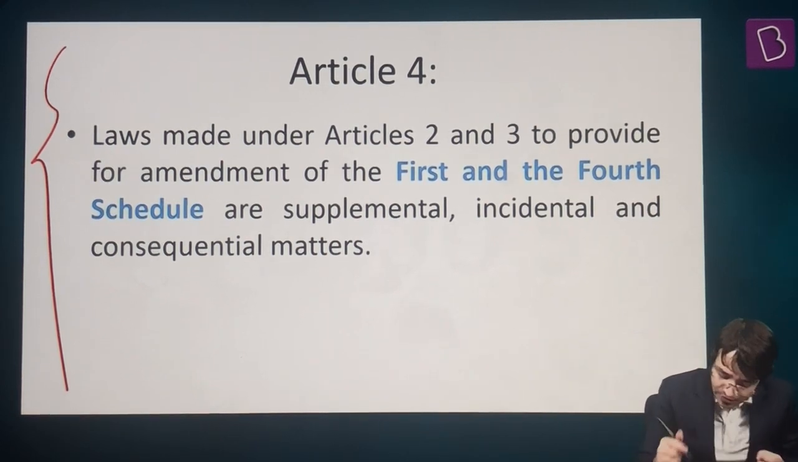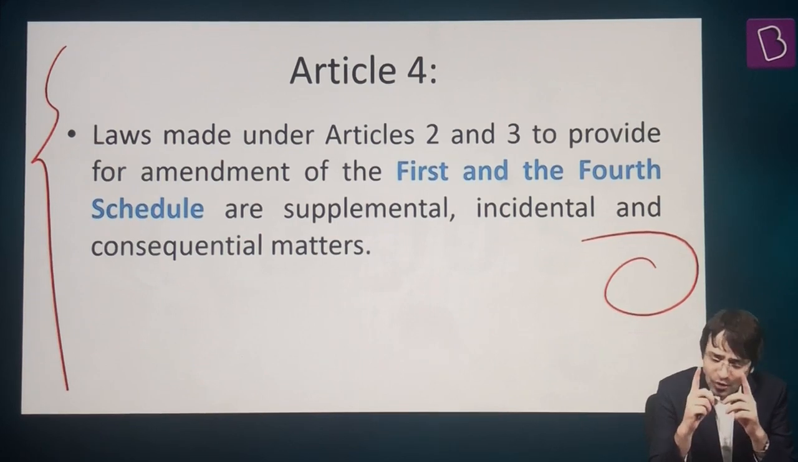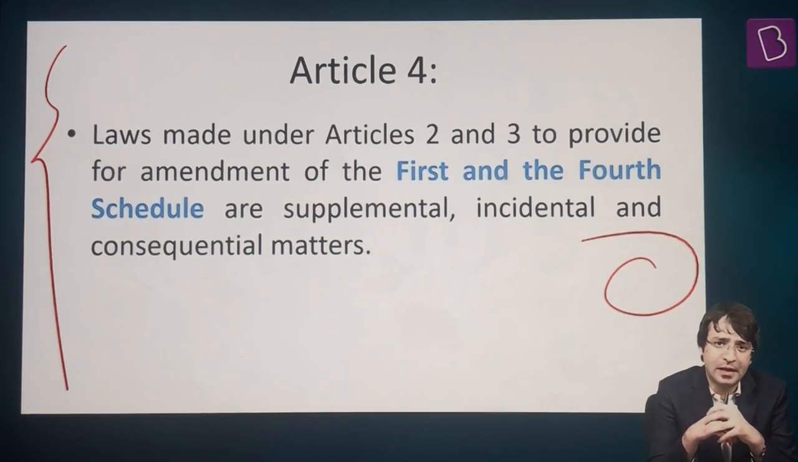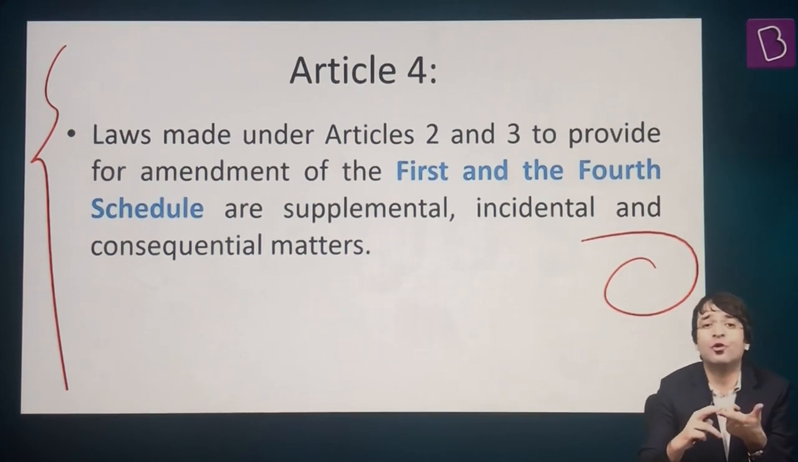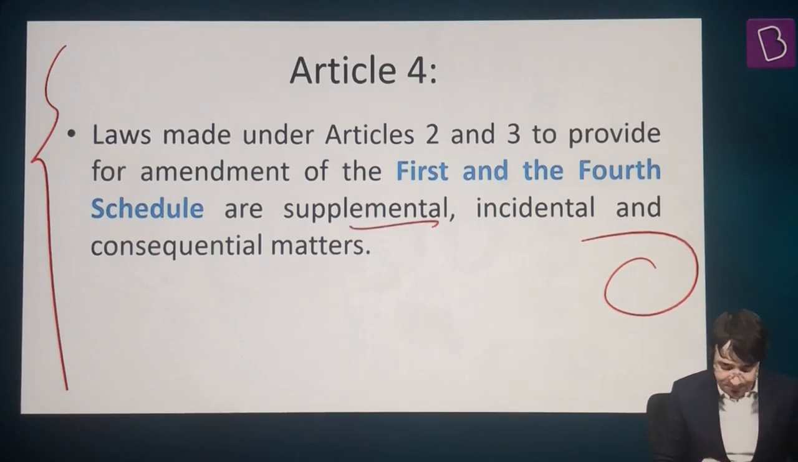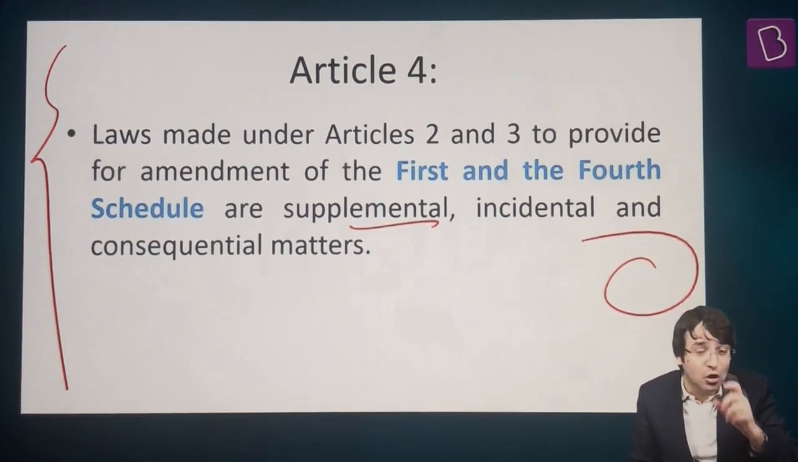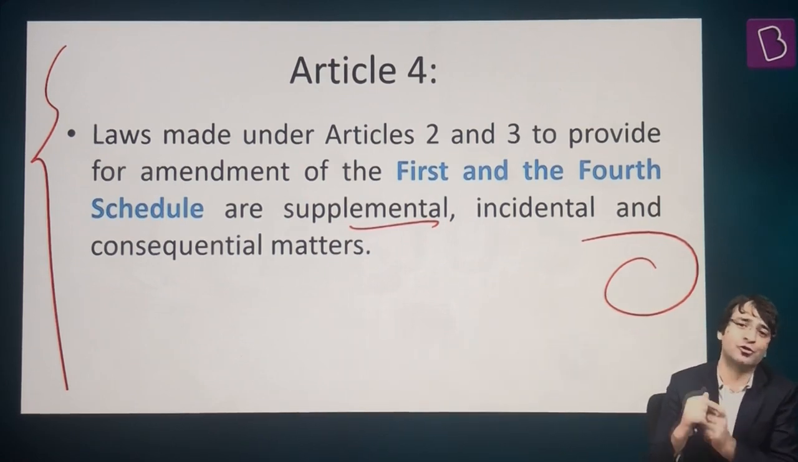Where is it to be mentioned? In Schedule 4. That is why Article 4 says, whenever Parliament makes a law under Article 2 or 3, there will be changes. Where will these changes be? In Schedule 1 and 4. But these changes are incidental. These changes are supplemental. These changes are consequential. And they won't be deemed as an amendment to the Constitution.